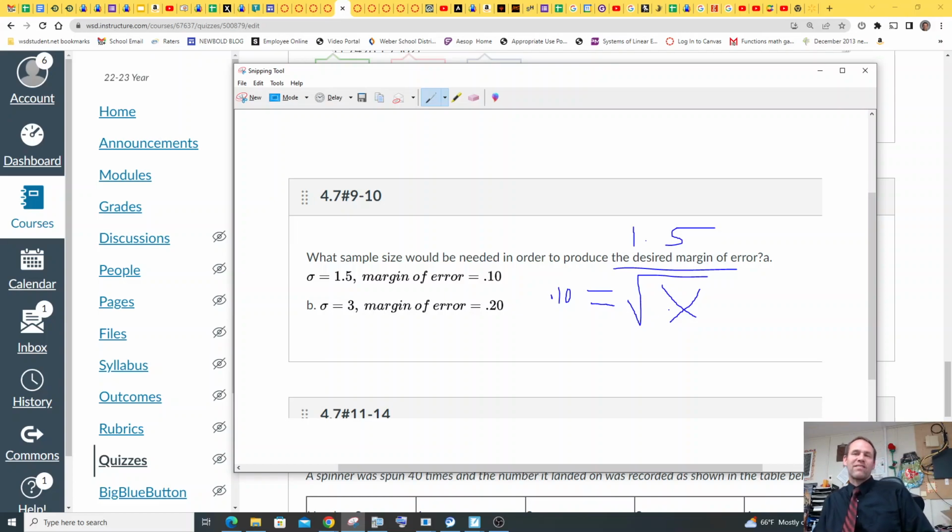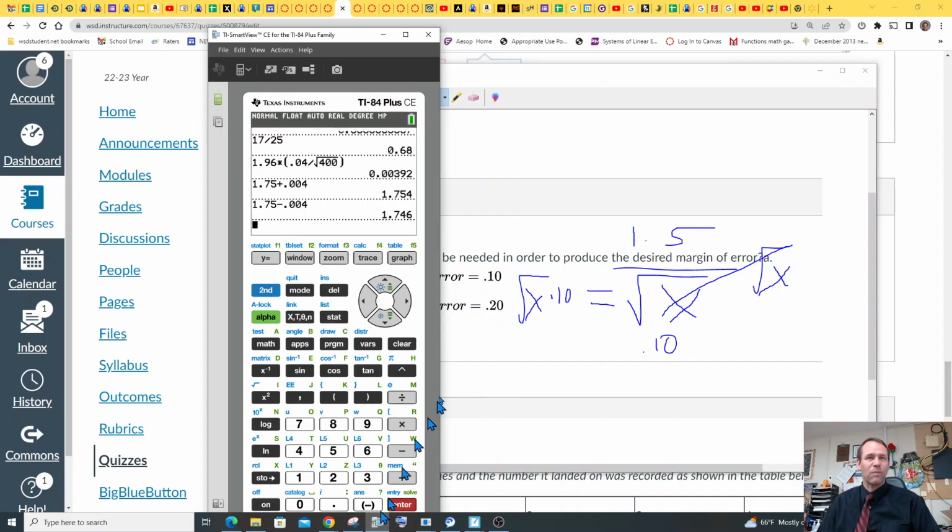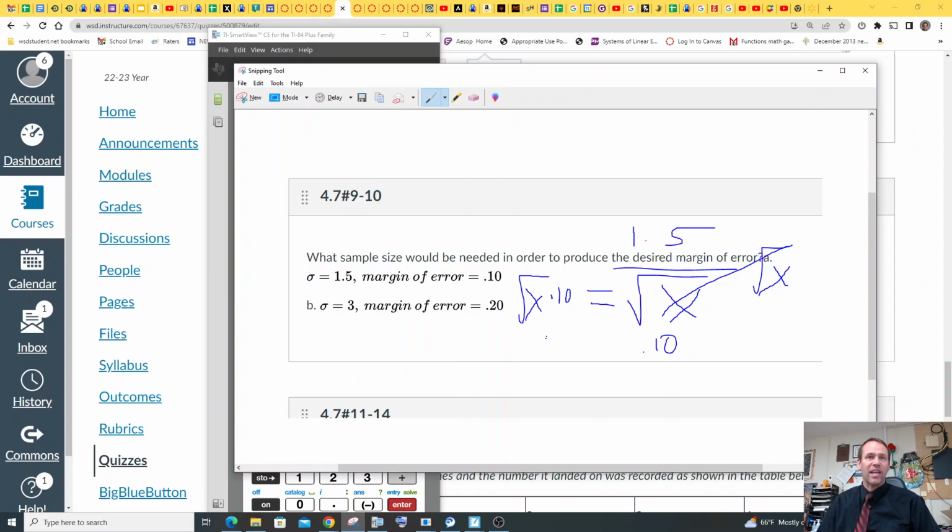Okay, so then what we have to do basically is we have to switcheroo. We're going to multiply radical x over to this side and divide the 0.10 down to this side. I'm pretty sure we're using a z-score of 1.96 still. So if we don't get the right answer, it's because of the 1.96 that I forgot, but we'll see. So we divided the margin of error, the 0.10, down to this side.